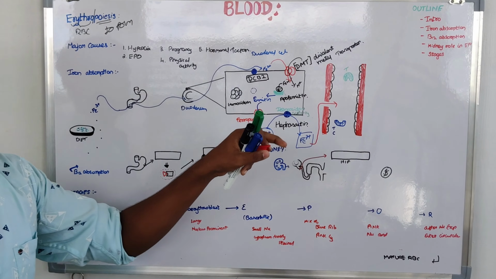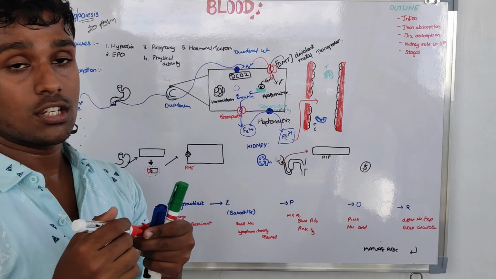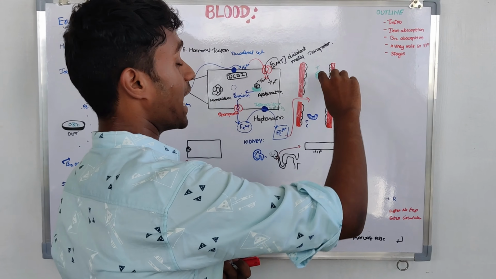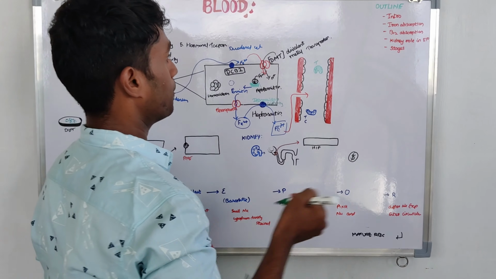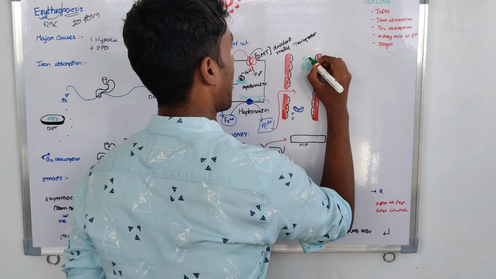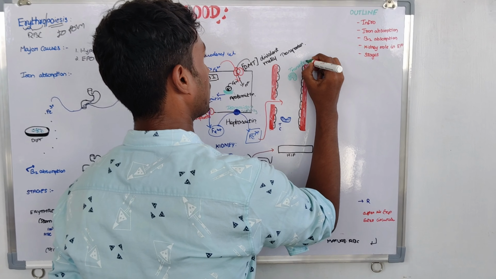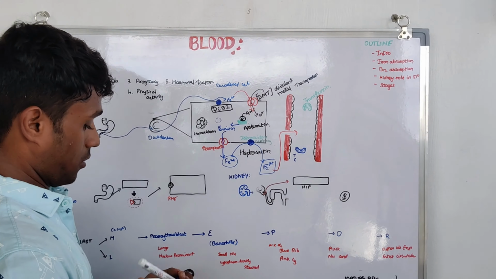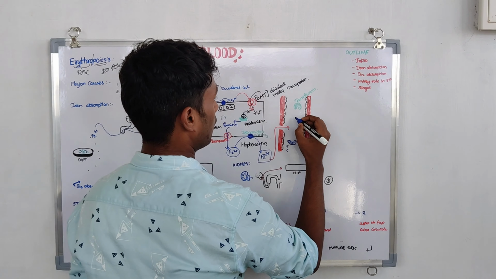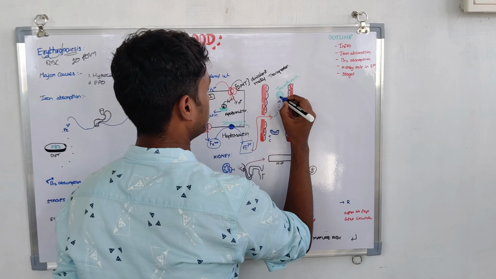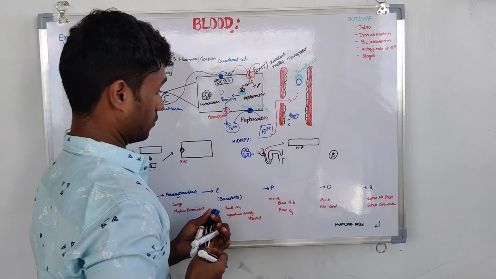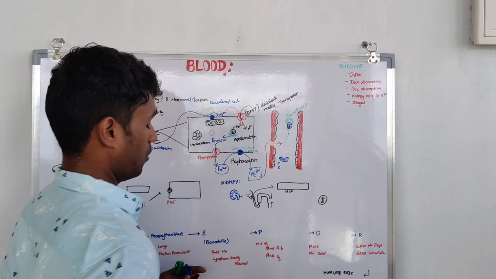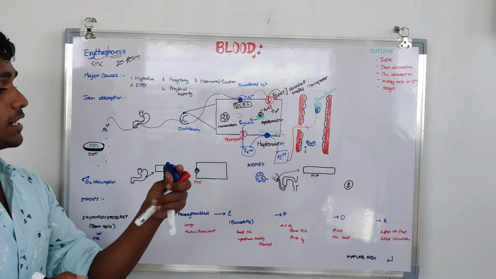As we already discussed, Fe2+ or Fe3+, whatever it is, is not supposed to be allowed in free form. So it gets attached to transferrin in the bloodstream. Now Fe3+ gets attached to the transferrin. Okay. This is how iron absorption generally takes place.